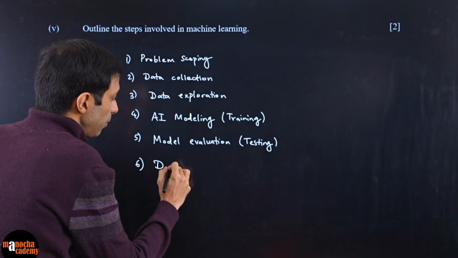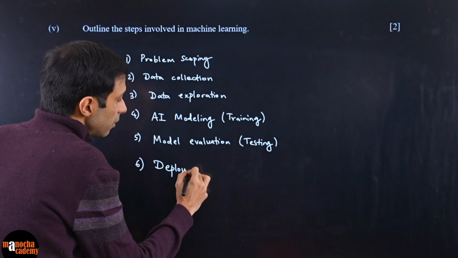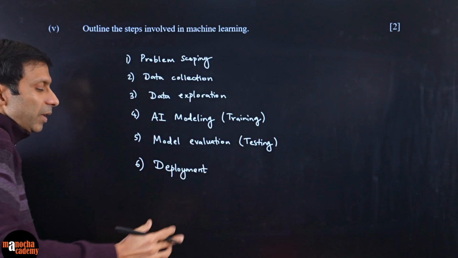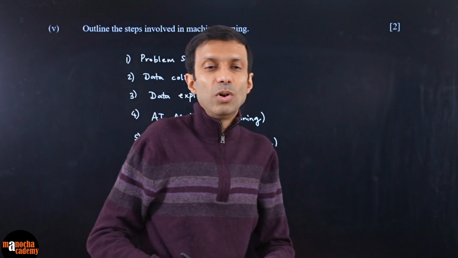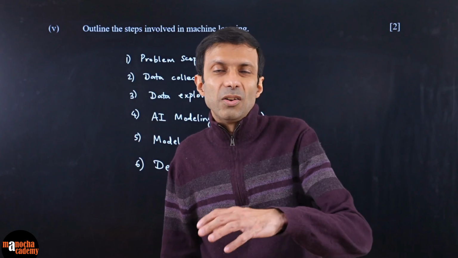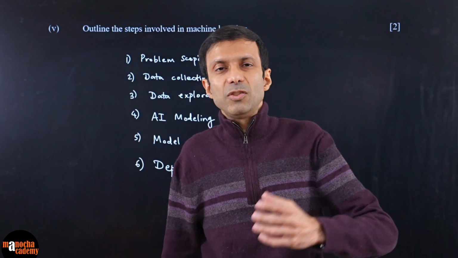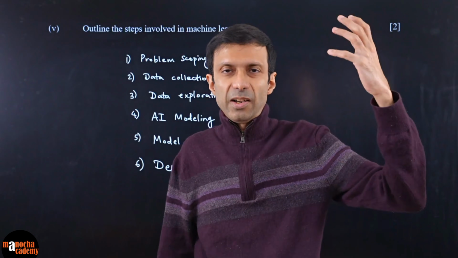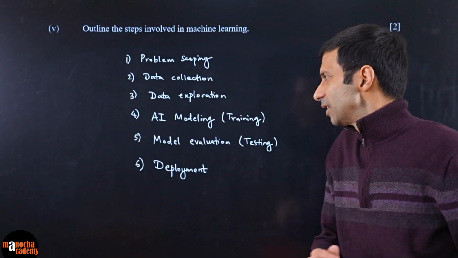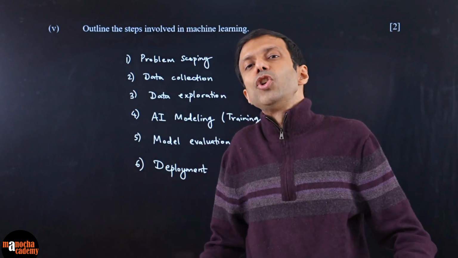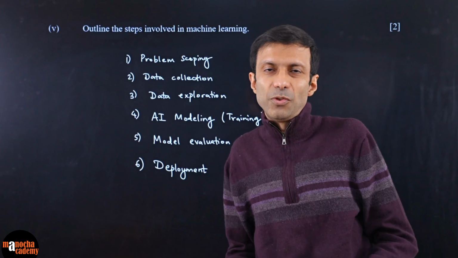And then the final step you can write as deployment. Sometimes this step is left out, but deployment is finally releasing the product. Like recently we updated our website. Deploy means once we put it live on the server, that is deploying it. So deployment means finally releasing it or using your AI model for your project.